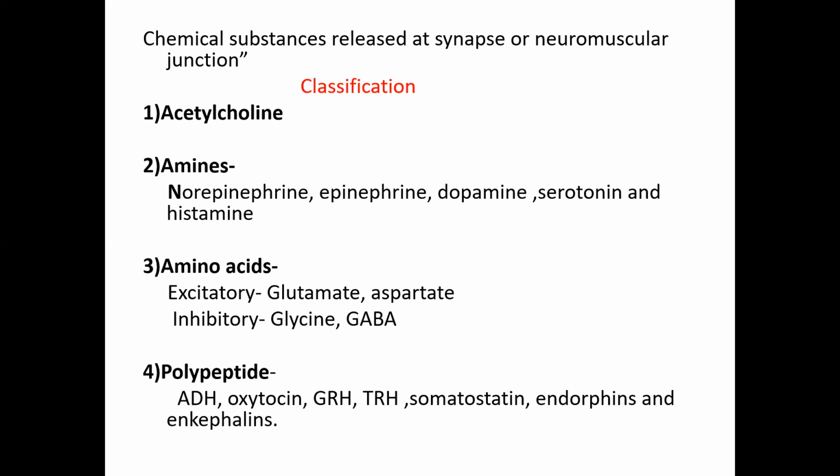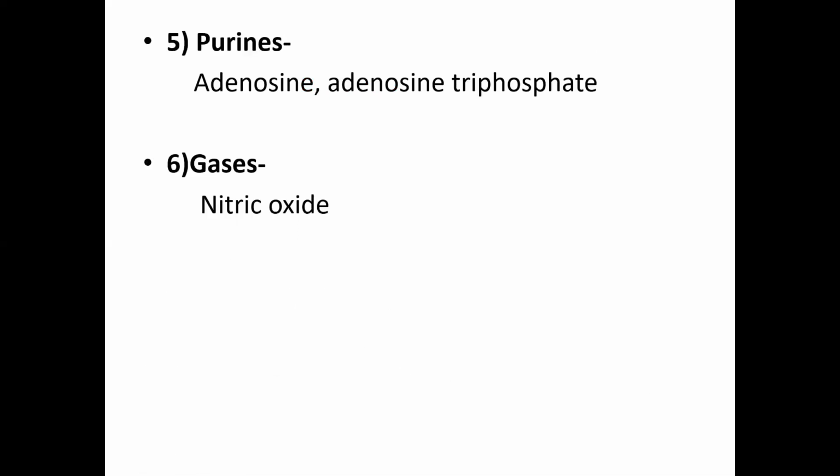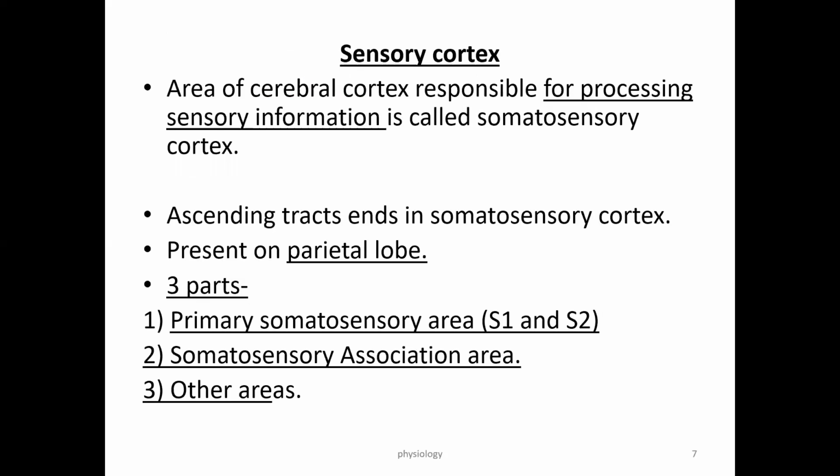Then in amino acids, we have excitatory and inhibitory neurotransmitters. Excitatory are glutamate and aspartate, while inhibitory are glycine and GABA. Among polypeptides, we have ADH, oxytocin, GHRH, growth hormone releasing hormone, thyrotropin releasing hormone, somatostatin, then endorphins and enkephalins. These are the polypeptide neurotransmitters. Purines like adenosine triphosphate, and gases like nitric oxide. So just remember a few names of the neurotransmitters. You may have a short answer question on this, that is, enumerate the neurotransmitters.